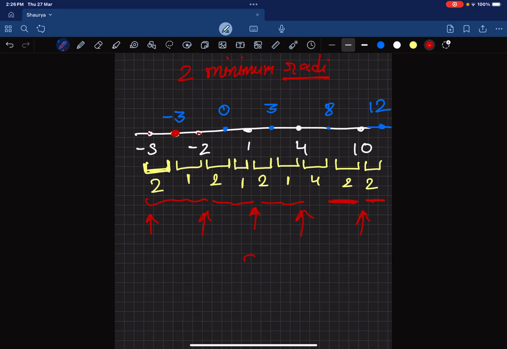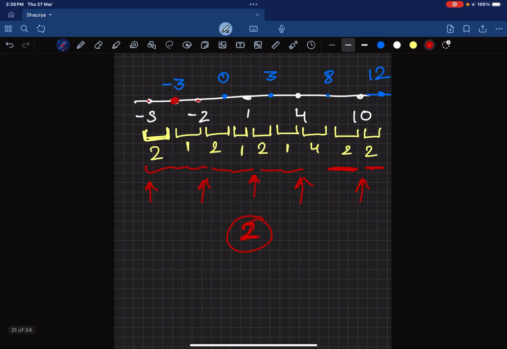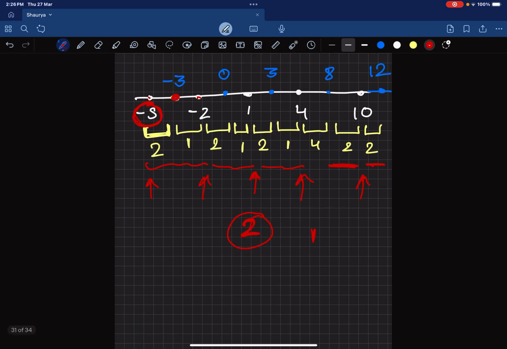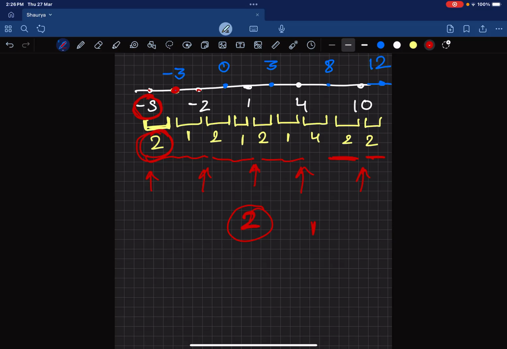So we can see, if we take the radius as 2, then every raccoon can get fed. If we take the radius as 1, many raccoons will not be able to feed. For example, this raccoon needs at least a distance of 2, because the nearest trash can is at a distance of 2, right? So now, how do we approach this problem?